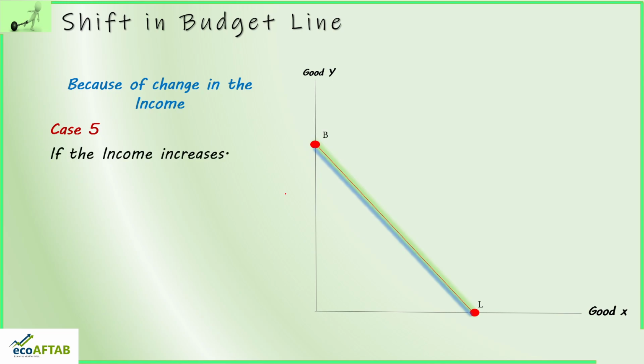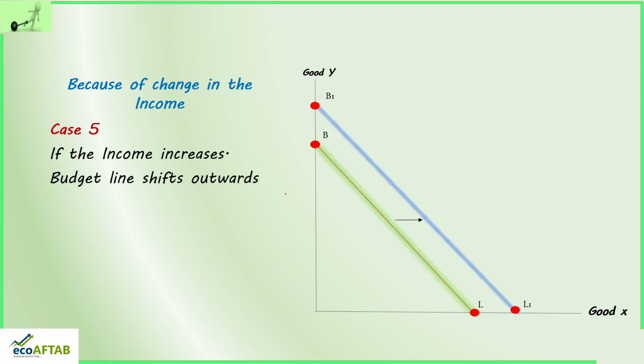If the income increases, it means the consumer is able to buy more of good X and good Y at a time. So you can see the budget line will shift outwards. This new budget line is B1L1.